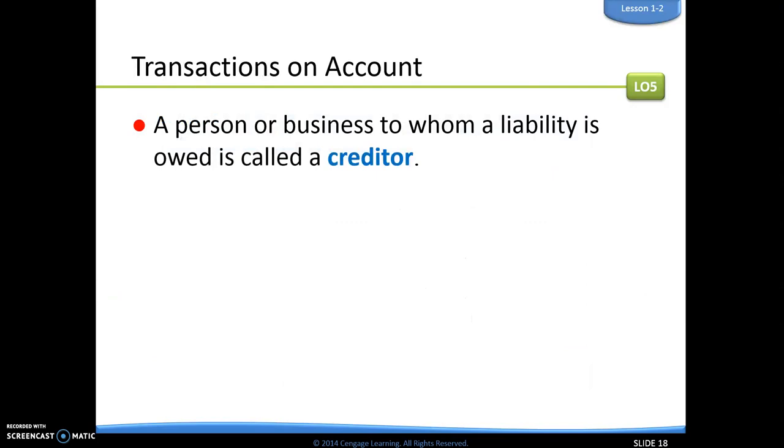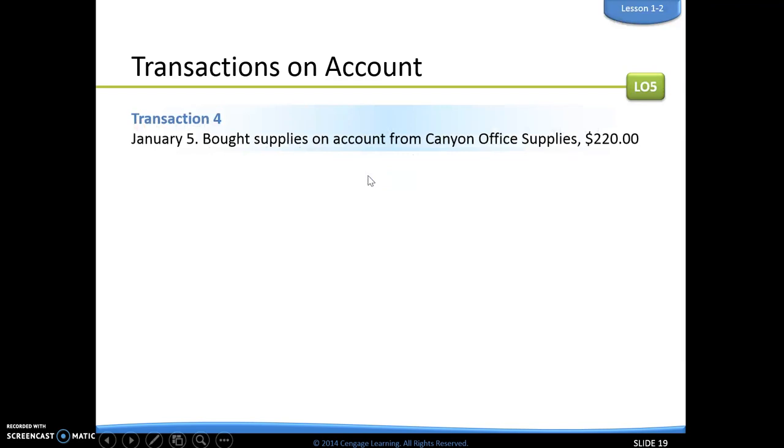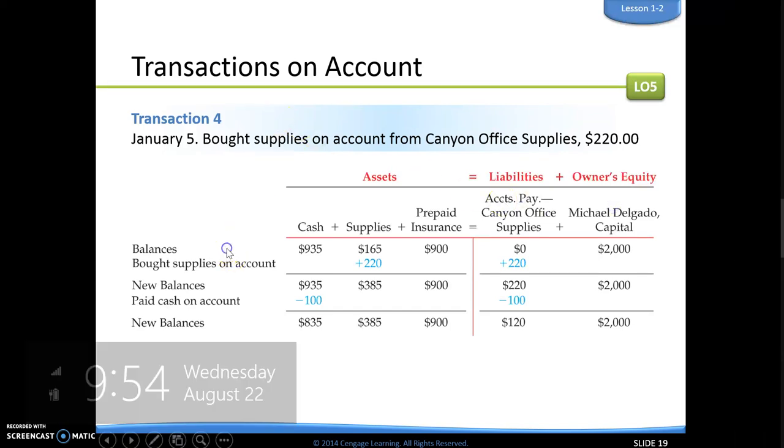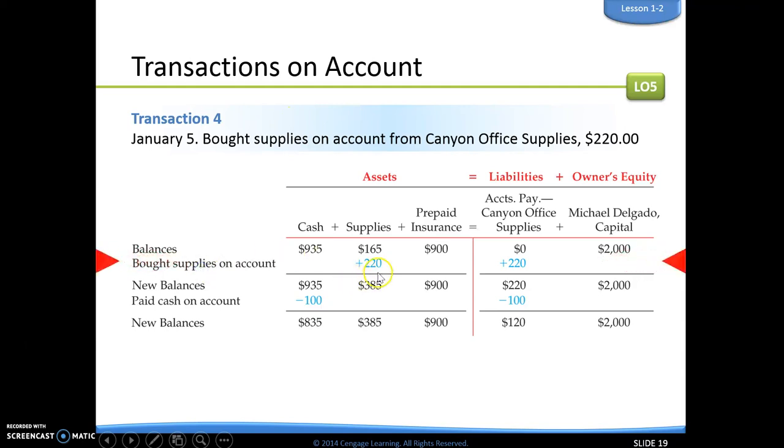Now we also have transactions on account, meaning that there are times where someone doesn't pay for something right away. We call that a liability. And we owe someone something, so we call that a creditor. So here, for example, on January 5th, we bought supplies on account from Canyon Office Supplies for $220. So remember, if it doesn't say anything about cash, cash is not going to be affected. So when we look at this here, we bought supplies, so supplies are going up. Remember, supplies are an asset, so that's over here under the asset column.